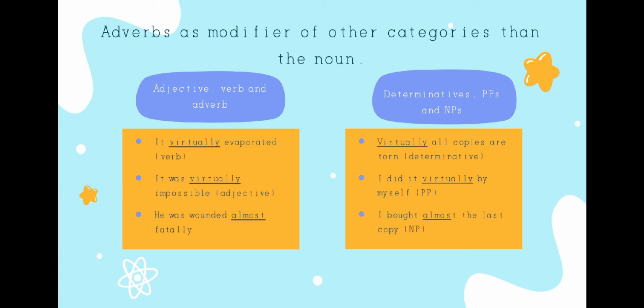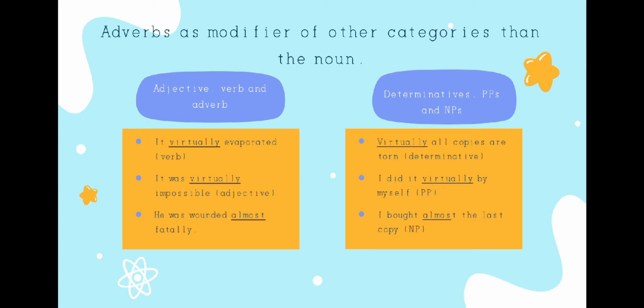And now we move to the right box about determinatives, prepositional phrase, and noun phrase. First, virtually all copies are torn. Virtually as the adverb is used to modify the determinative all. And then, I did it virtually by myself.